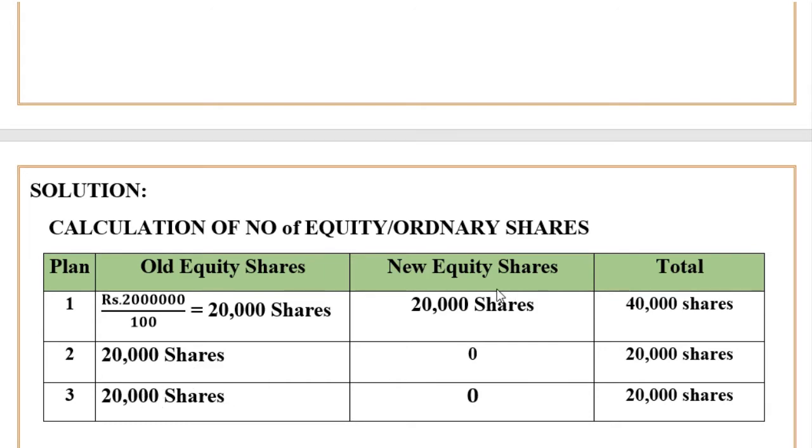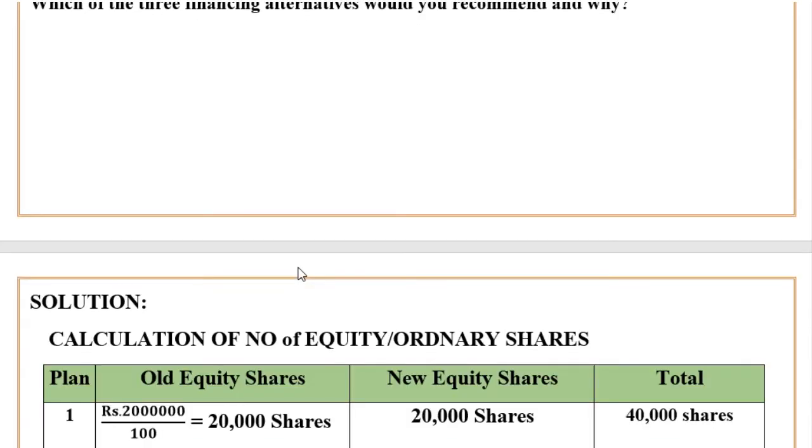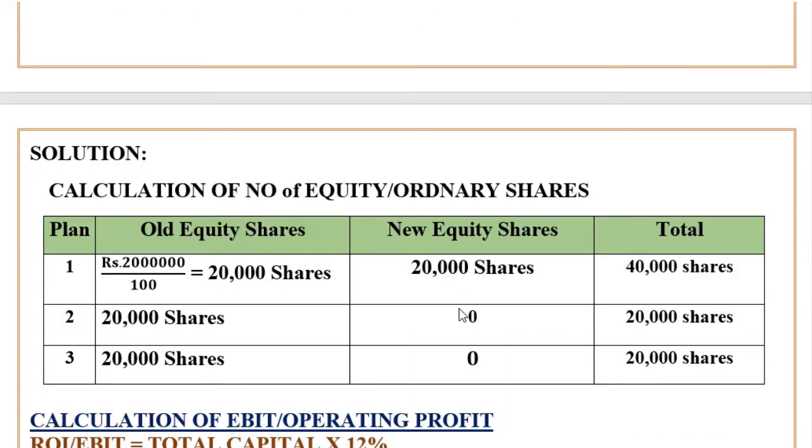And let us see new equity shares. In each plan we have to see how equity shares are raised. In plan 1 we are going to raise 25 lakh rupees by issue of equity shares. But in plan 2 it is preference shares and in plan 3 debentures. It means here we don't have equity shares and here also we don't have equity shares. Therefore, the number of new equity shares will be 0 in plan 2 and plan 3.